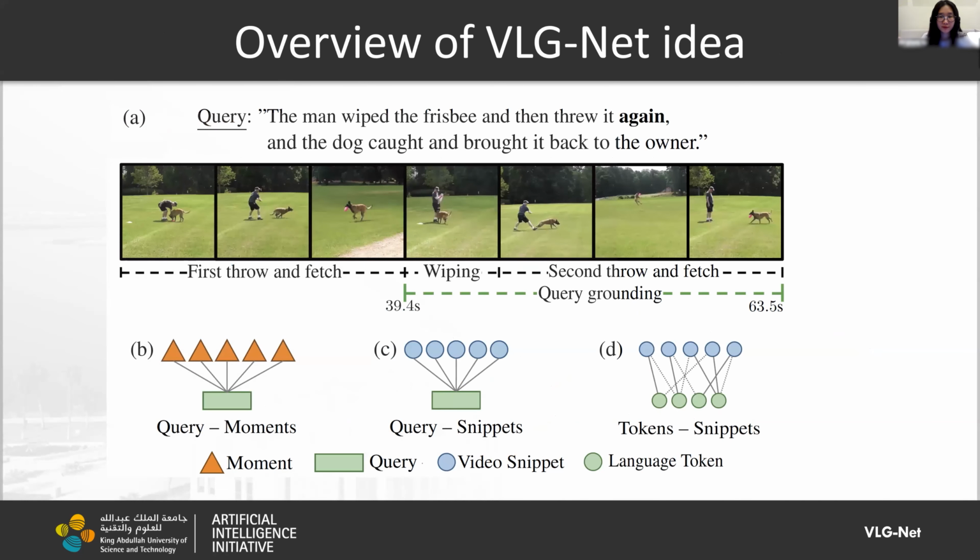Here's an overview of VLGNet. Figure A is depicting the task. Given a query, we would like to find the query-described grounding as precisely as possible. Instead of looking at the query-moment and the query-snippet level interactions, as shown in figure B and C, we actually look at the token-snippet interactions.